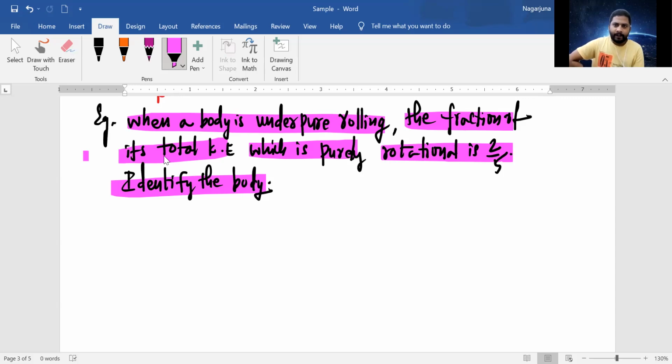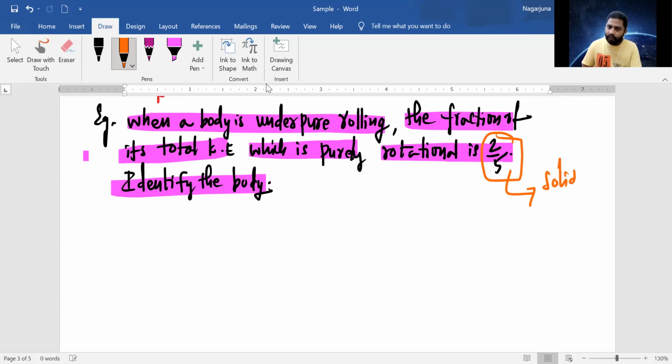Students, when you see 2/5, you should recollect one thing. If you are continuously practicing, and you remember and see this 2/5, you should recollect one thing. That's called a solid sphere. Understand? But that's not our answer. That's an interesting thing. That's not at all our answer, my dear students.